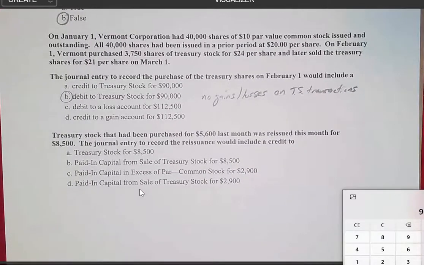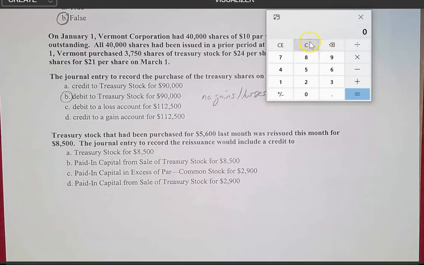All right, so let's see what we have here. It says treasury stock that had been purchased for $5,600 last month was reissued this month for $8,500. The journal entry to record the reissuance would include a credit to what?